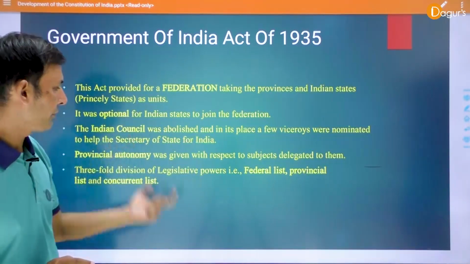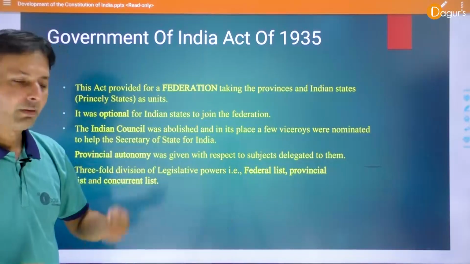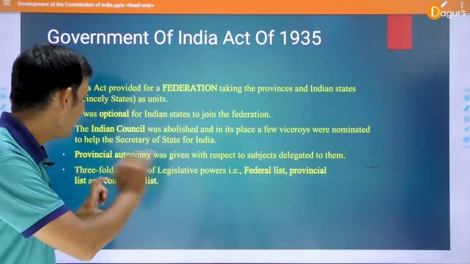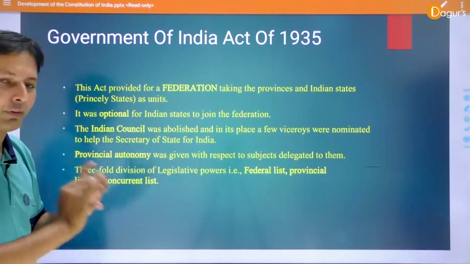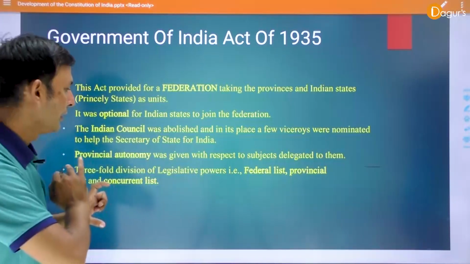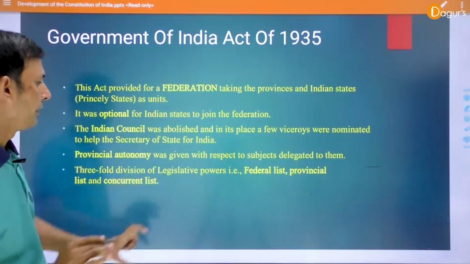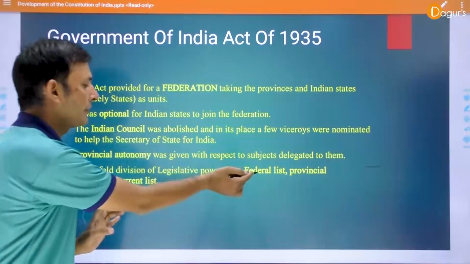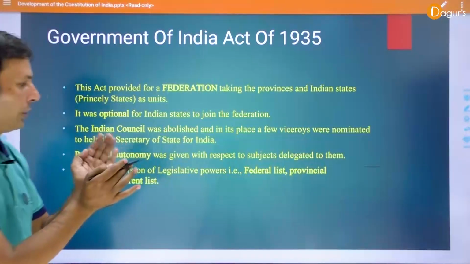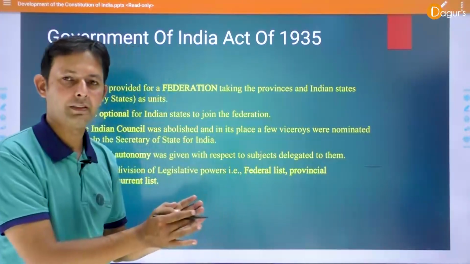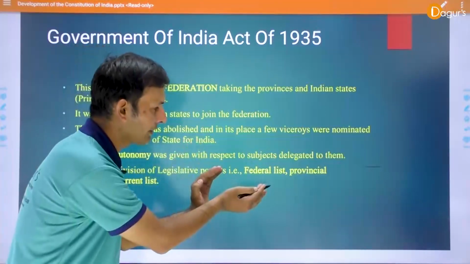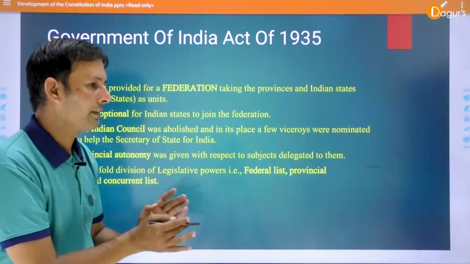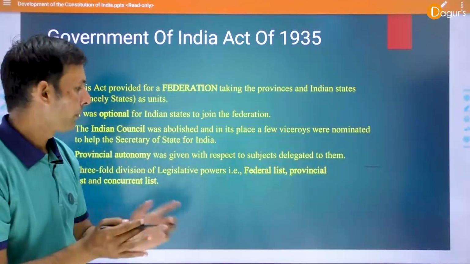Threefold division of legislative powers: Federal List, Provincial List and Concurrent List. Important. The Federal List basically belongs to the central government, with important subjects, for example defense and foreign affairs.